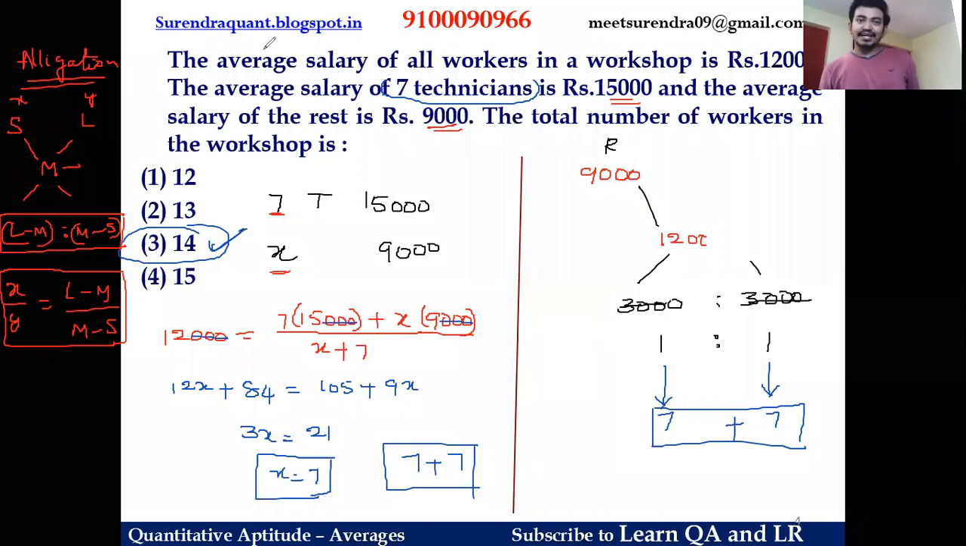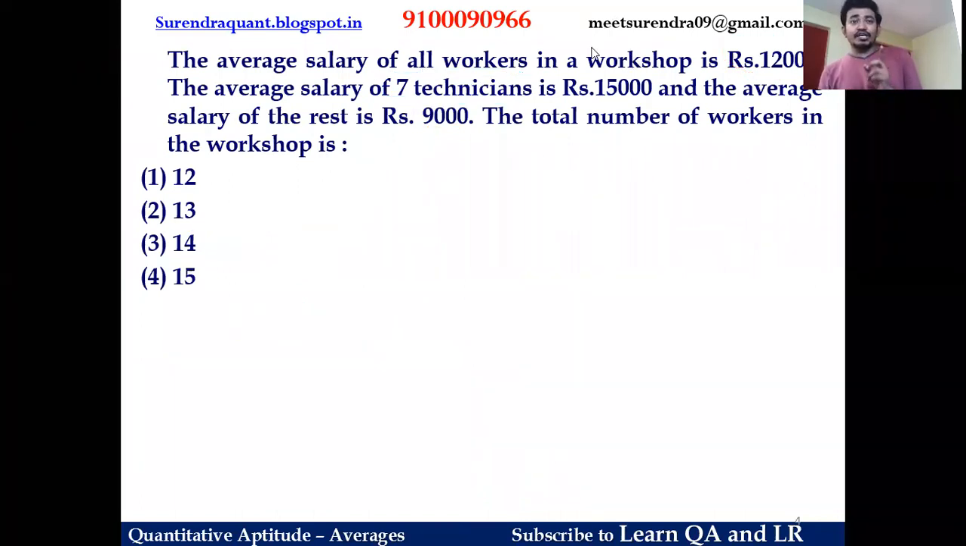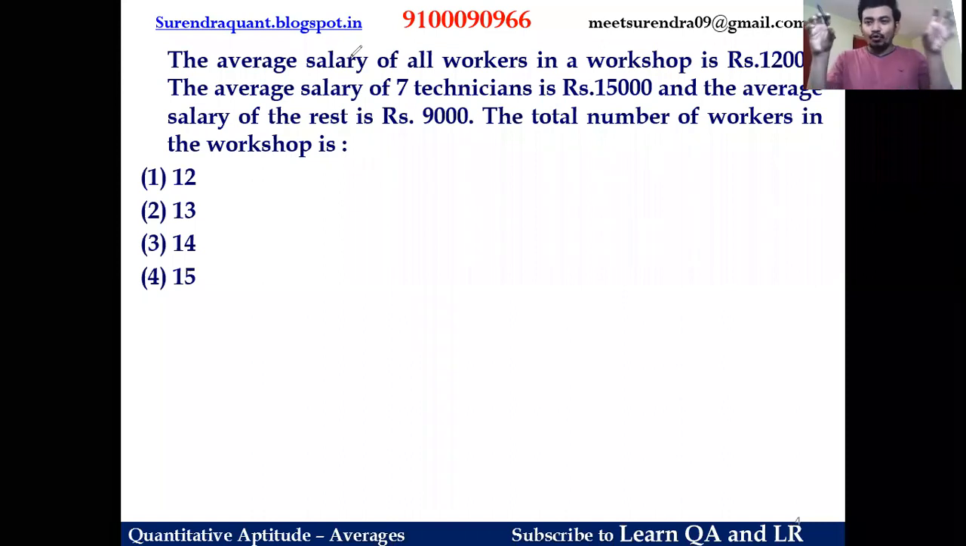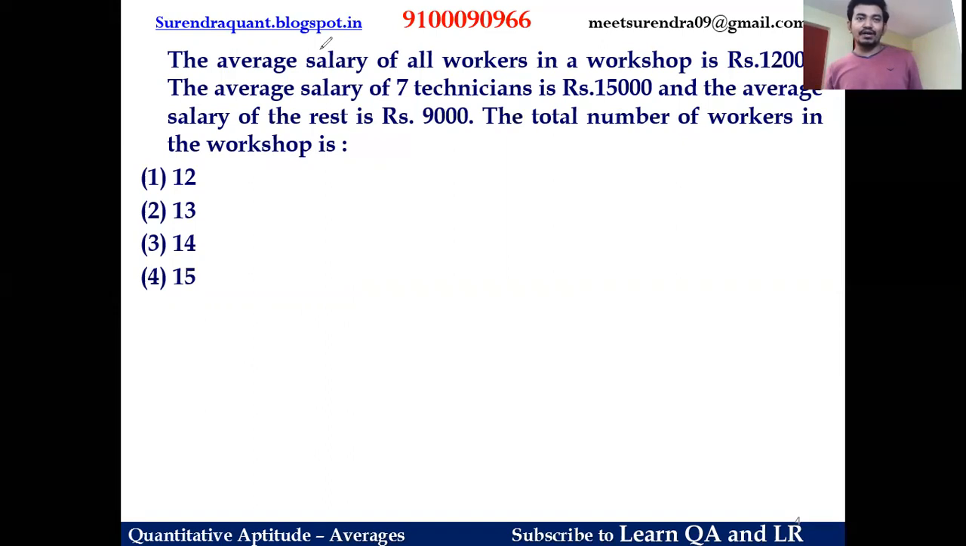Okay, let's go for the second question, friends. Now it is our time to avoid this regular process and apply the alligation technique. And you can always apply the alligation technique when two groups are there with some mean value, and that is where you can apply alligation. Let's go for the second question.